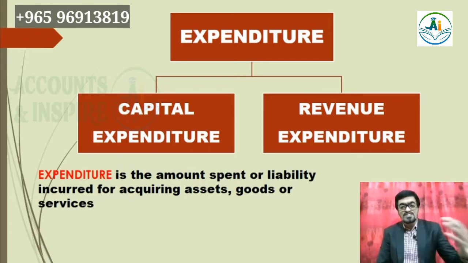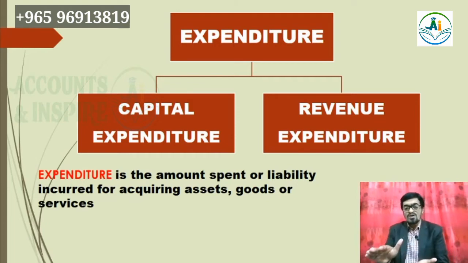If we have to provide services to someone, we have to spend. So that spending amount, whether acquiring assets, goods or services, we may call expenditure. That expenditure we can categorize into two: capital expenditure and revenue expenditure.